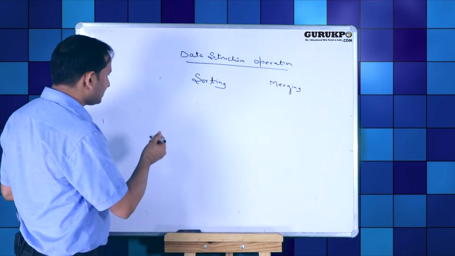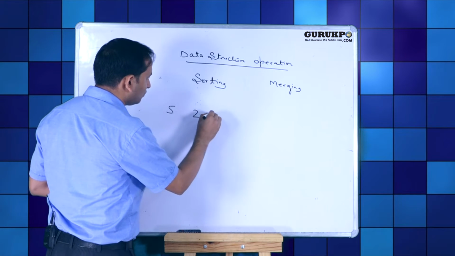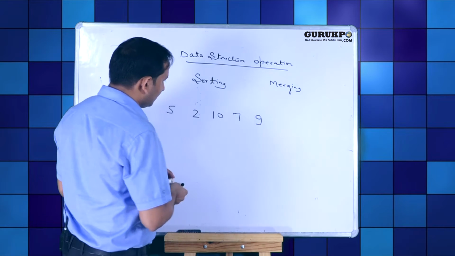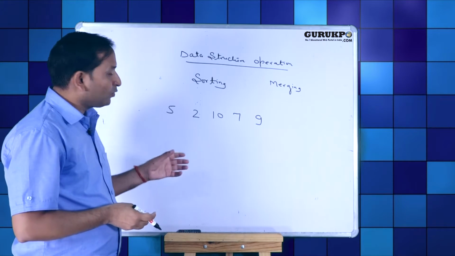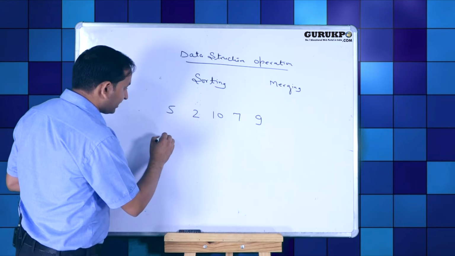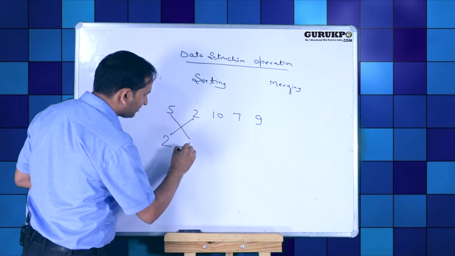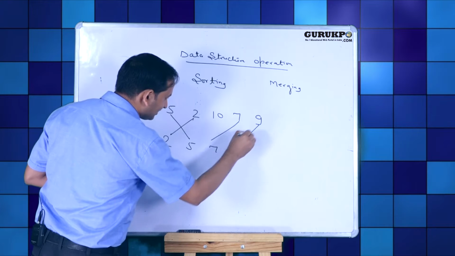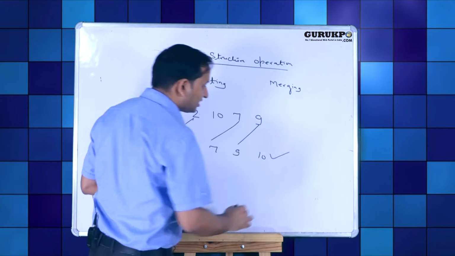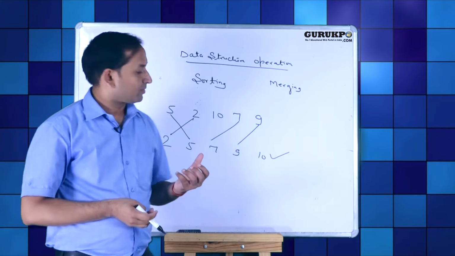Suppose we have a list which contains 5 elements: 5, 2, 10, 7 and 9. Then we have to arrange these data items in a particular order, say ascending. After sorting, the list will be 2, then 5, then 7, then 9, then 10. This list is in ascending order. This is called sorting. Sorting is very useful in case of searching.